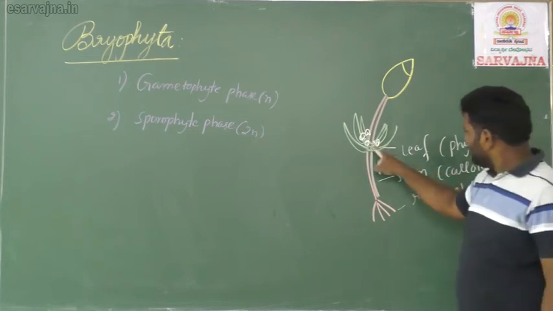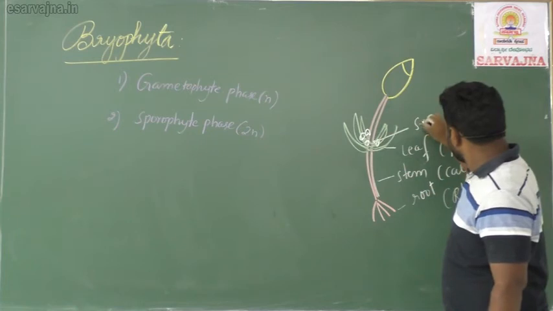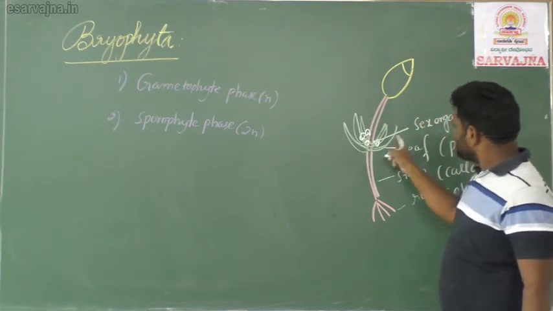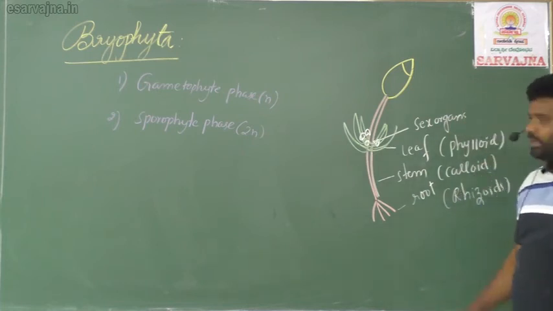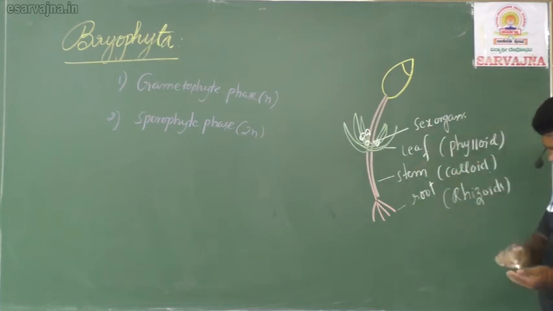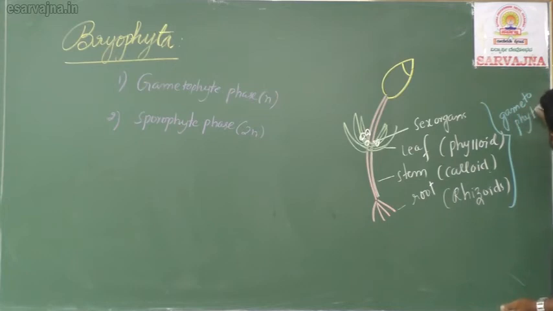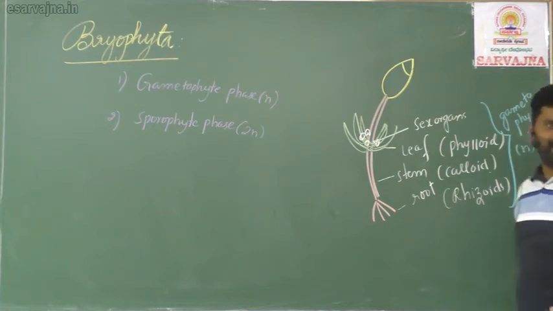These, as I told, are sex organs. Sex organs are present in the leaves. When it has sex organs, can we call it a gametophyte? Definitely. So this is called the gametophyte. The gametophyte is N, always haploid.